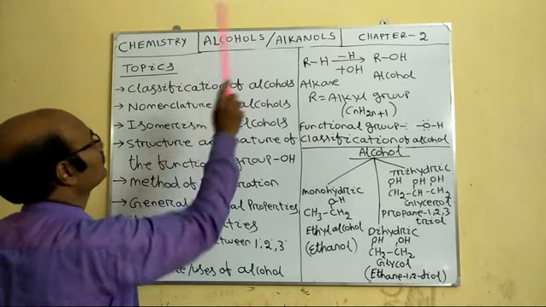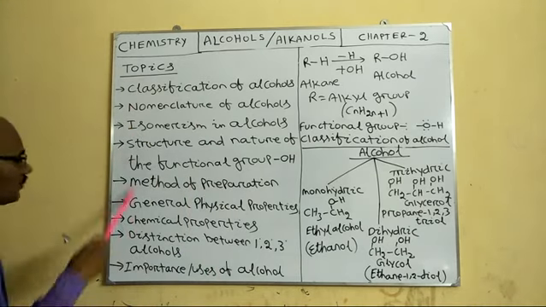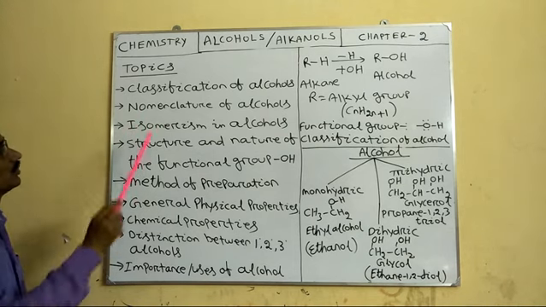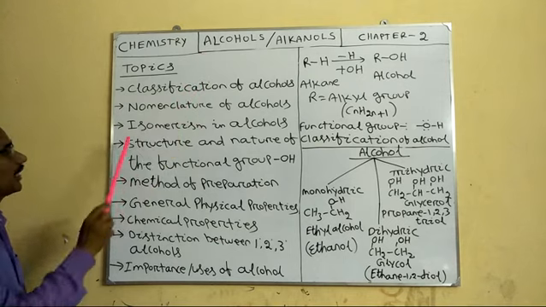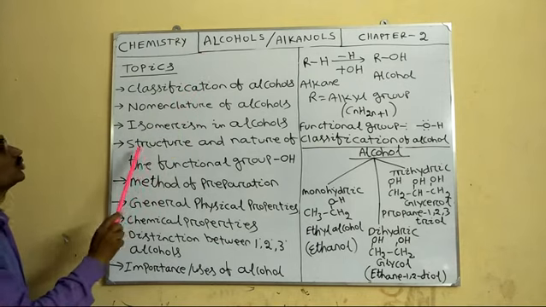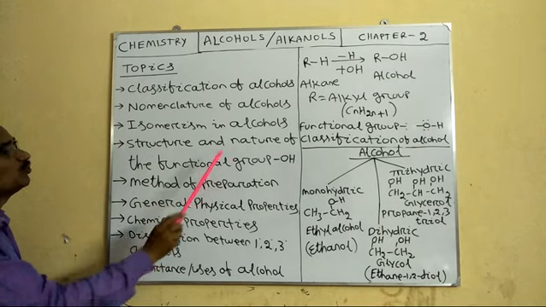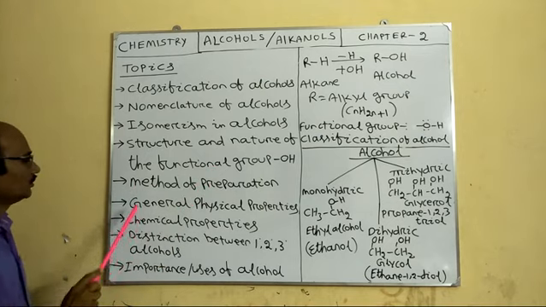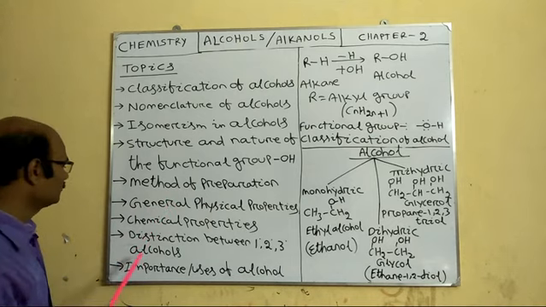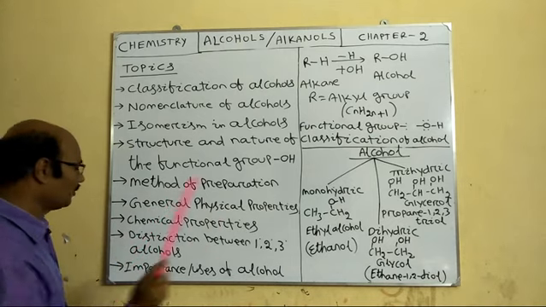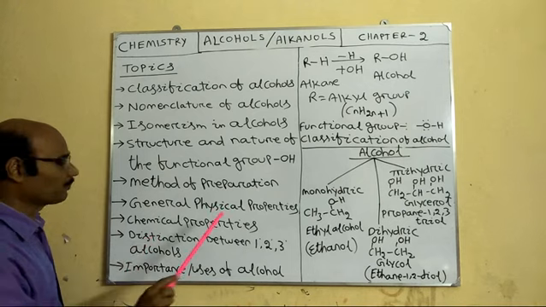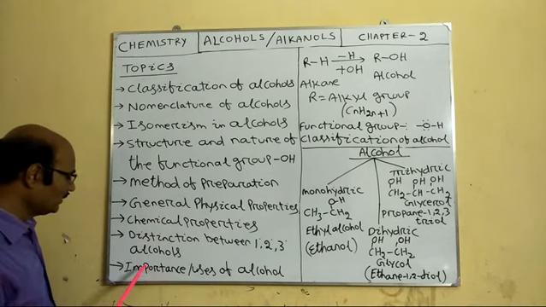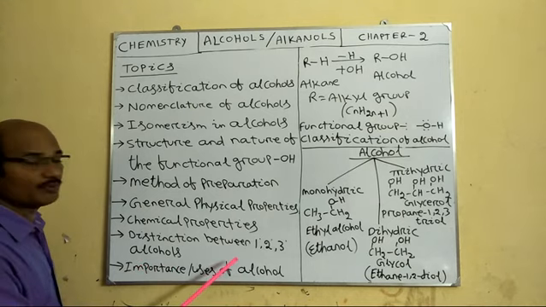In this chapter, these are the topics that we are going to discuss: classification of alcohols, nomenclature of alcohols, isomerism, structure and nature of the functional group OH present in alcohol, method of preparation, general physical properties, chemical properties of alcohol, distinction between primary, secondary, tertiary alcohols, and lastly, importance or uses of alcohol.